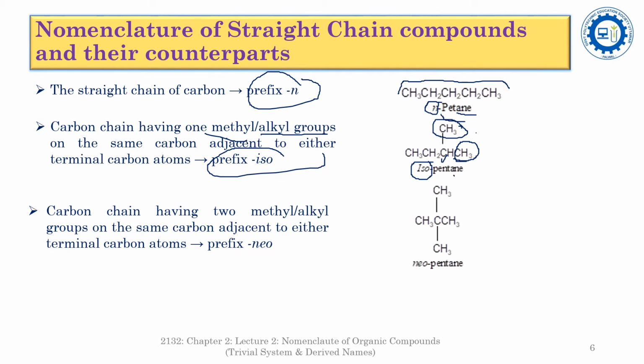But here these two methyl groups are added to the carbon atom which is adjacent to either terminus, so this compound is named as neopentane. So neo stands for the carbon chain in which two methyl or alkyl groups on the same carbon atom are present and this carbon atom is adjacent to either terminal carbon atom.